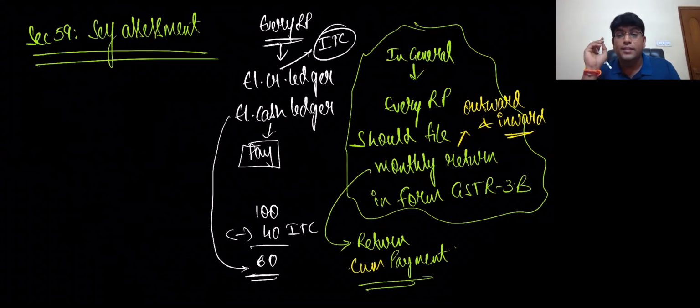This is not quarterly, this is monthly only. Some students will get some doubt: sir, some of them file on a quarterly basis. No, sir. The quarterly option is only for GSTR 1. GSTR 1 is a statement of outward supplies. That is not a return. GSTR 3B is a return. In GSTR 1, we only show the statement of outward supplies. And 3B is a monthly return in which we show outward and inward supplies, offset the liability, pay the balance, then file the return. Return is not GSTR 1. Return is GSTR 3B. I hope we are clear, friends. Can I proceed? Good.